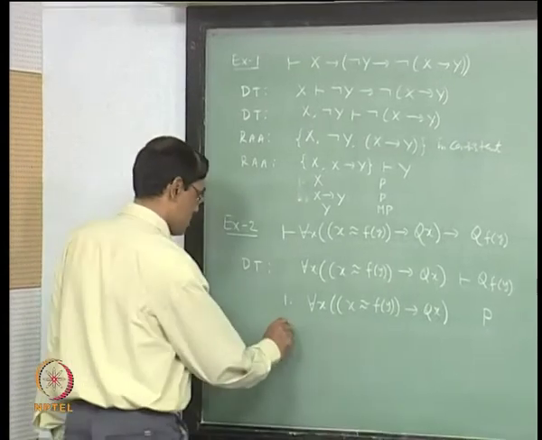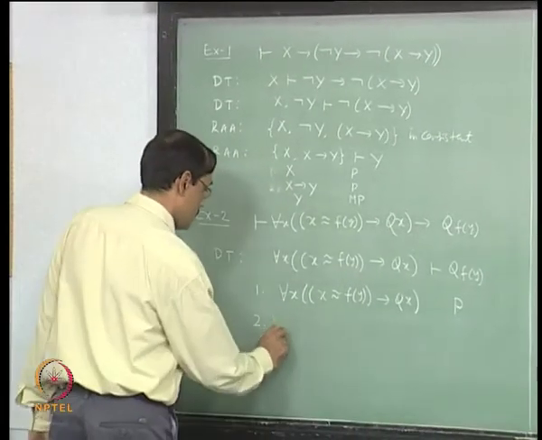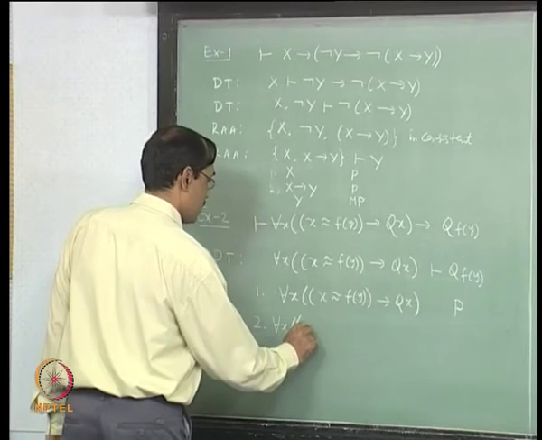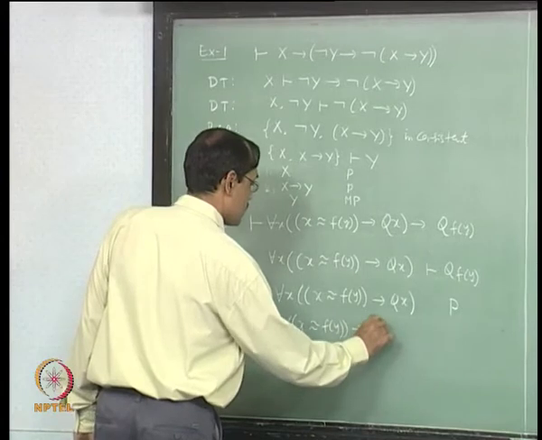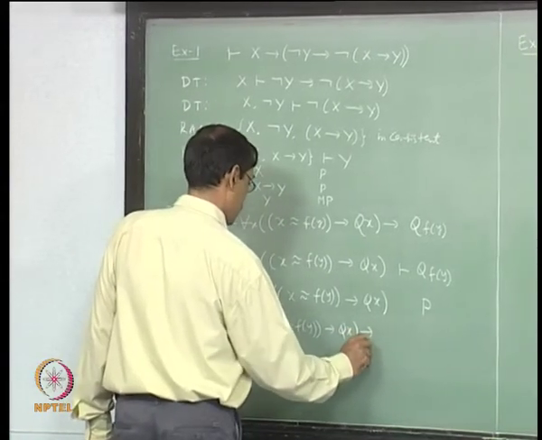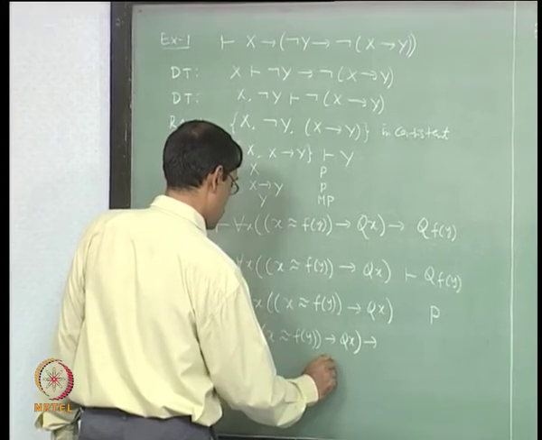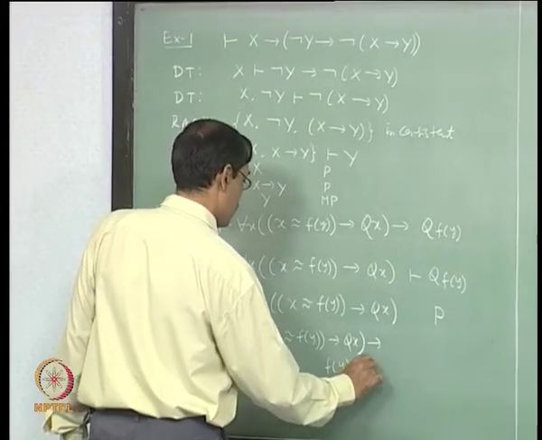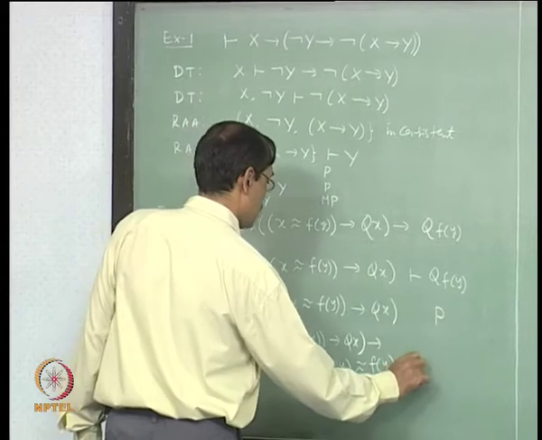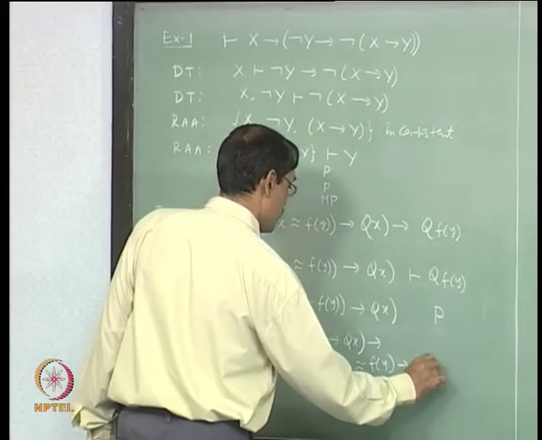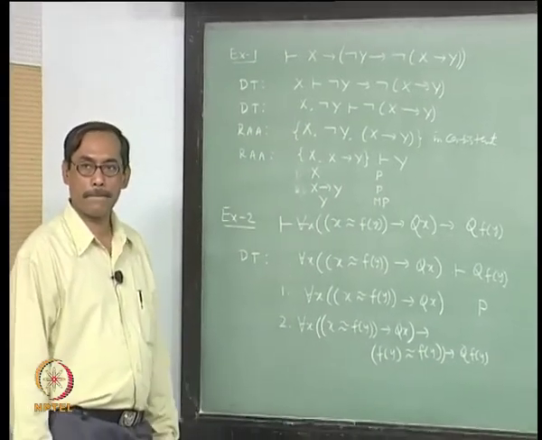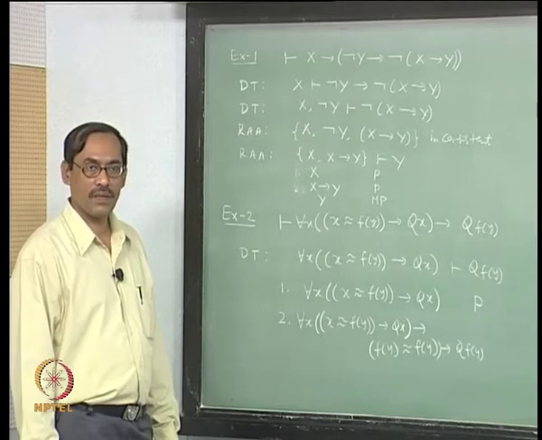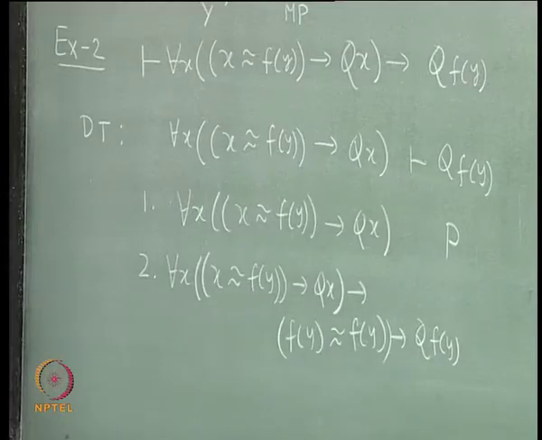Next, one axiom for instantiation: for each x, x equal to f of y implies q x, implies f of y equal to f of y implies q of f of y. Is that okay? For each x, x implies x by t. Is that right?